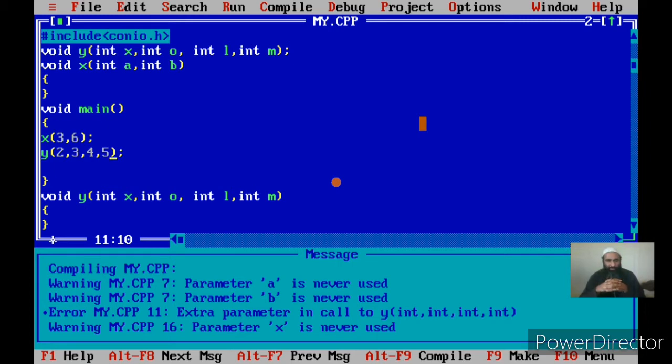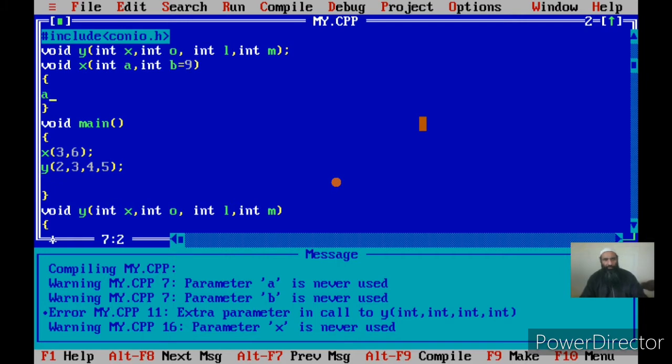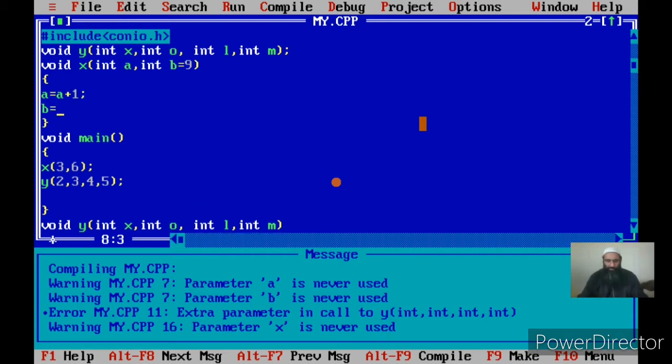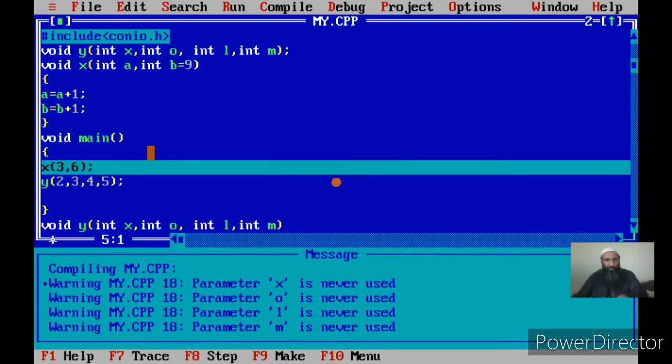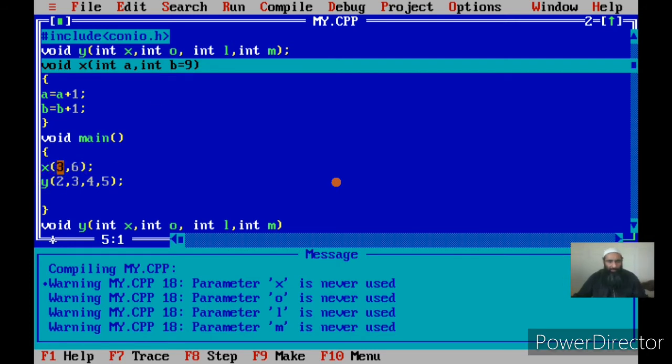Now we can specify default values for the parameters. Let us see first for the function x. Suppose for b I specify the default value as 9. Now, just to explain this, a is equal to a plus 1, and b is equal to b plus 1. Let me call this function now. I am calling x now. I have specified a as the value 3 and b I have specified the value of 6.